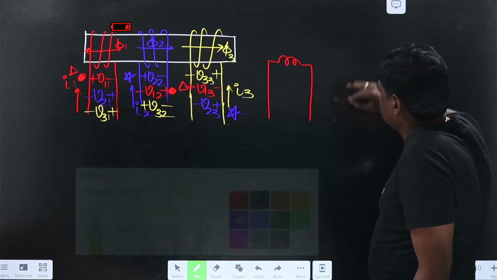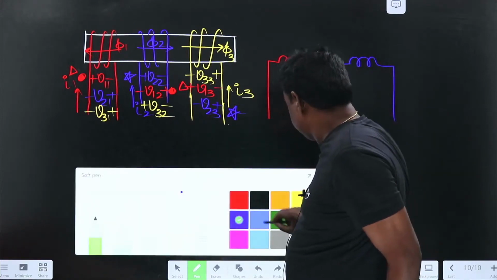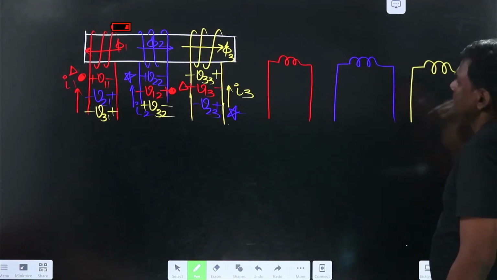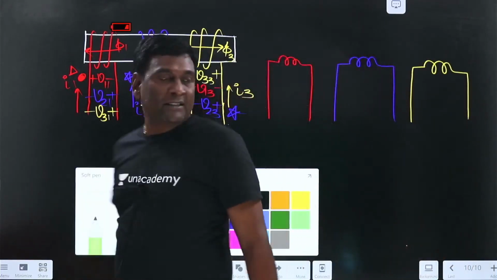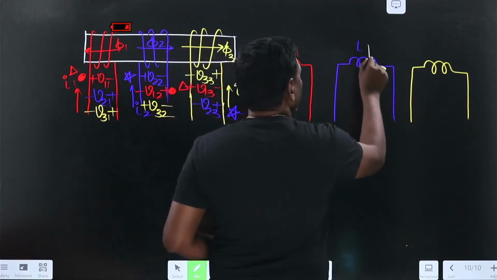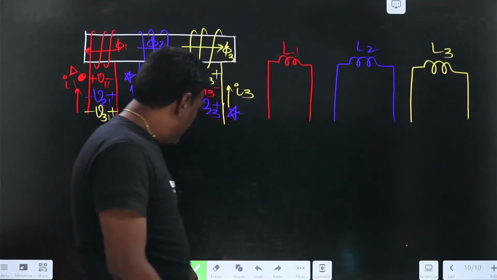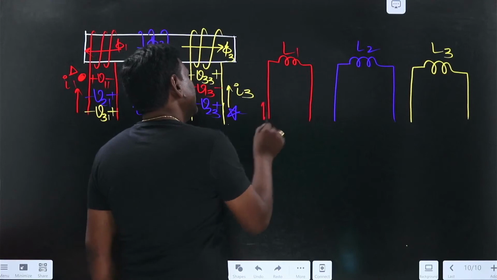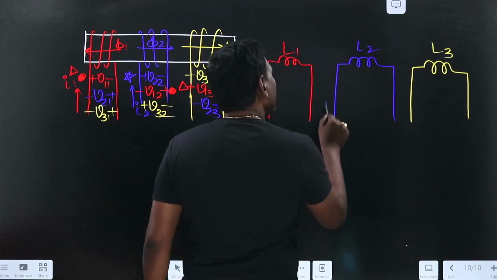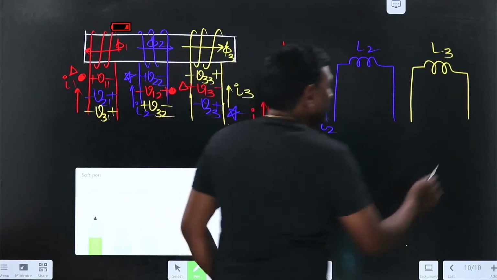Blue, and yellow. Okay, so this is going to be L1 self, L2 self, L3 self. Now my currents are in this direction, I1. My current here is on the left side only, in this direction, I2, and the yellow current is in this direction.